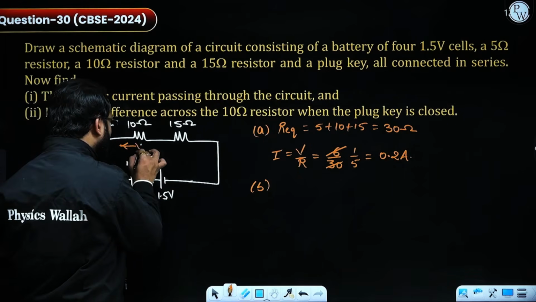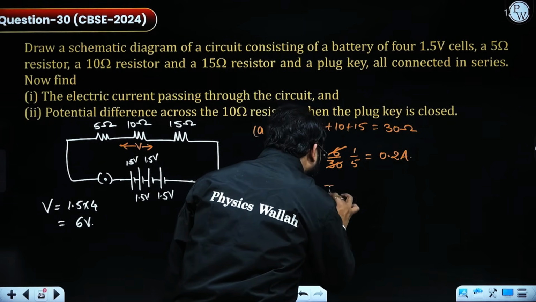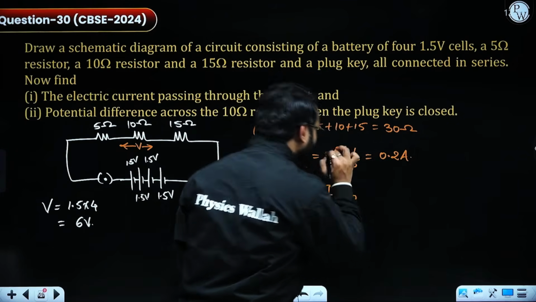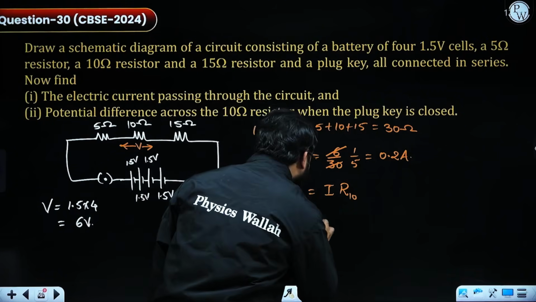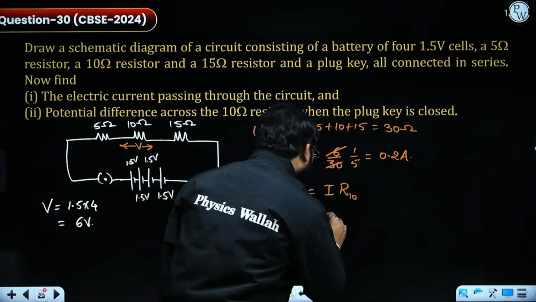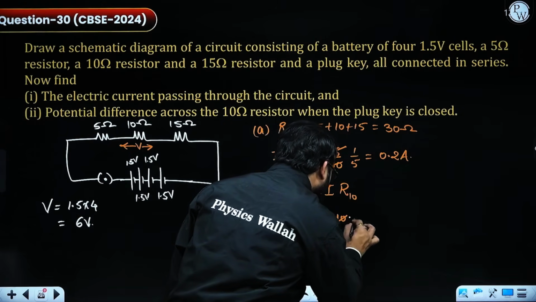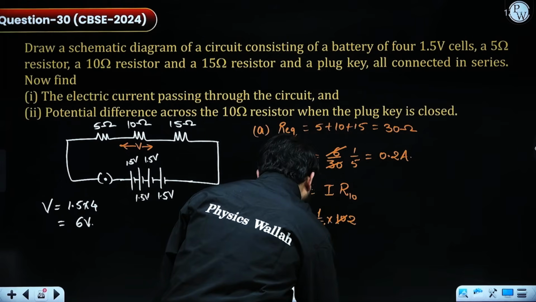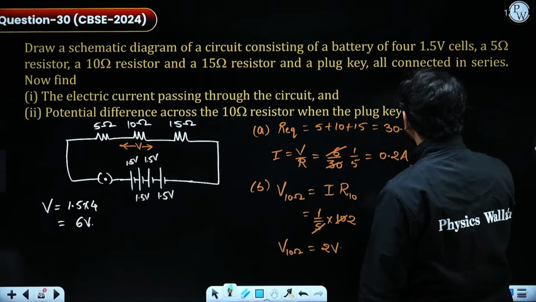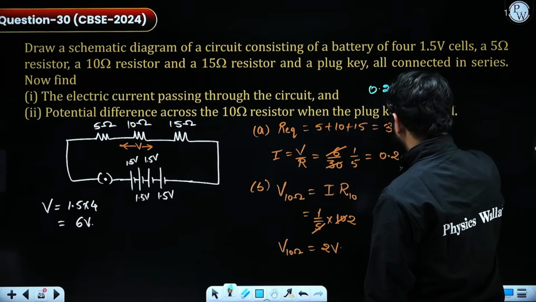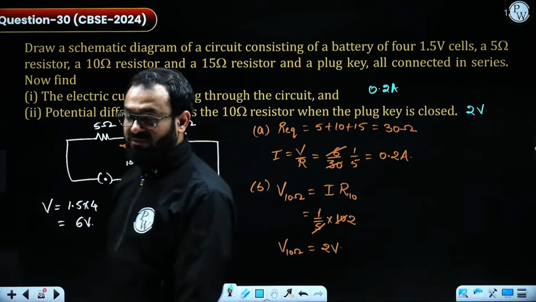For part B, they are asking about the potential difference across the 10 ohm resistor. So the potential difference across 10 ohm will be I times R of 10 ohm. For an individual resistor, you have to put only that resistor's value. The value of I is 1 by 5 or 0.2, you can put either of them. The value of the resistor is 10. So the potential across 10 ohm is 2 volts. So these are the answers: 0.2 ampere and 2 volts. This is how we can solve this.